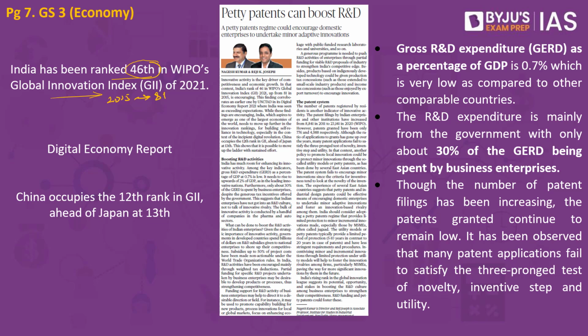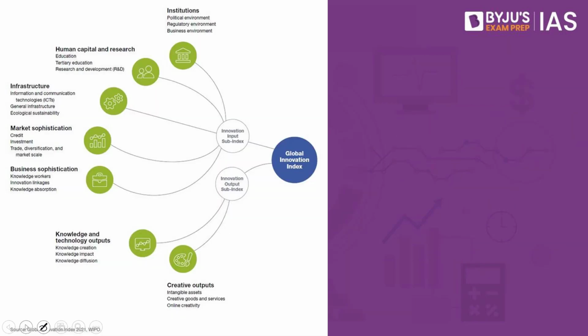If we speak about this global innovation front, what does it look into? It looks into two important parameters. One is the innovation input sub-index. The other is the innovation output sub-index. So it looks at institutions, human capital research, infrastructure, market sophistication, business sophistication as part of the innovation input index, and as part of the innovation output index it looks into knowledge and technology outputs as well as the creative outputs.